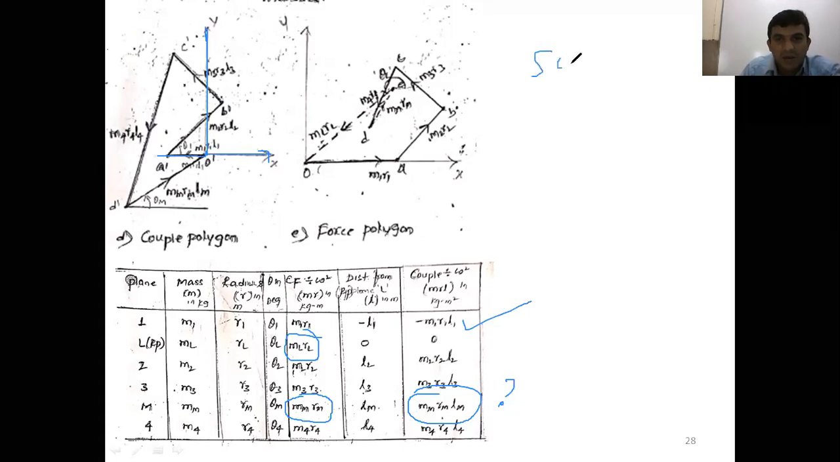What is the scale for the couple polygon? It depends upon the problem. Suppose, for example, 10 kg meter square is equal to 1 centimeter. Along that line, the negative sign is there, so we go away from the positive x-axis, along the negative x-axis. Along that line, measure M1, R1, L1. That is the magnitude.